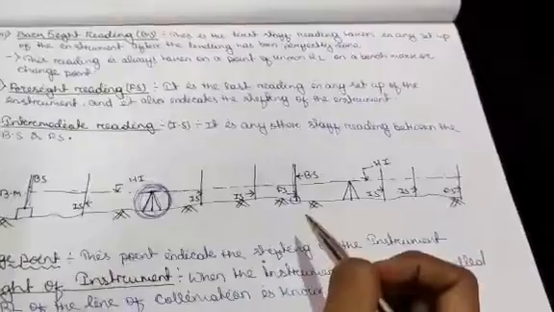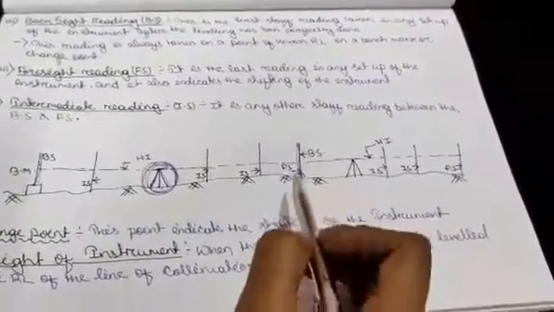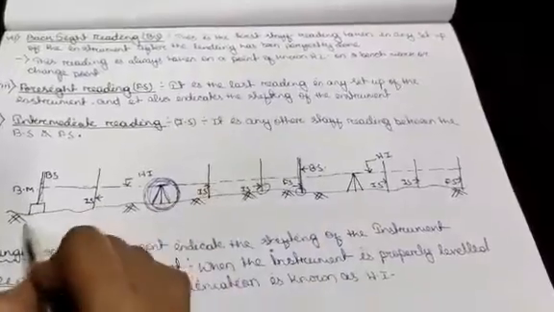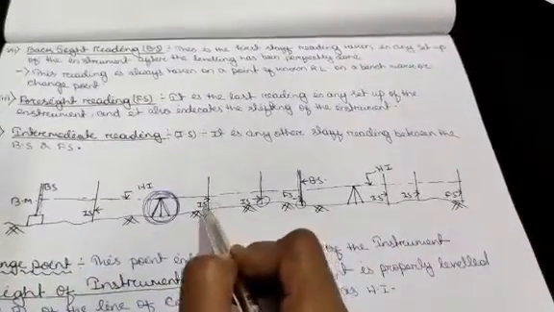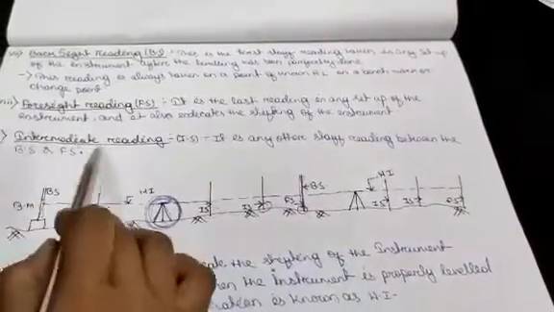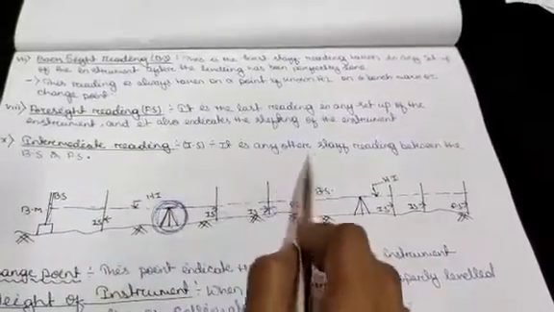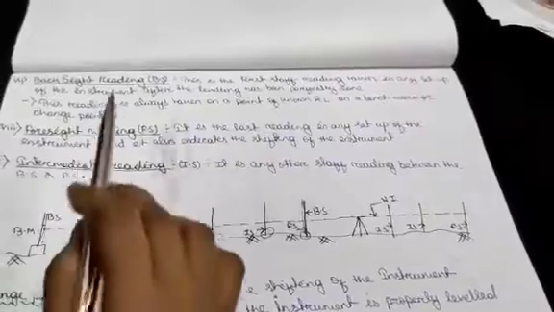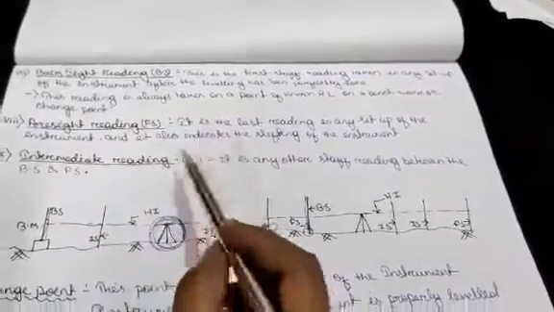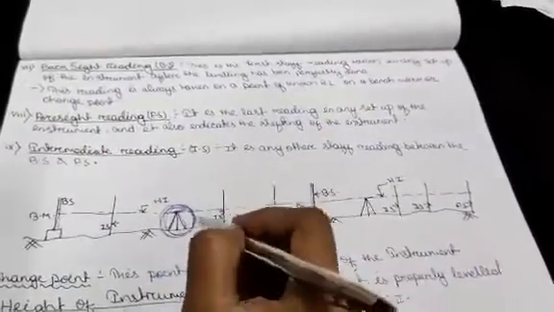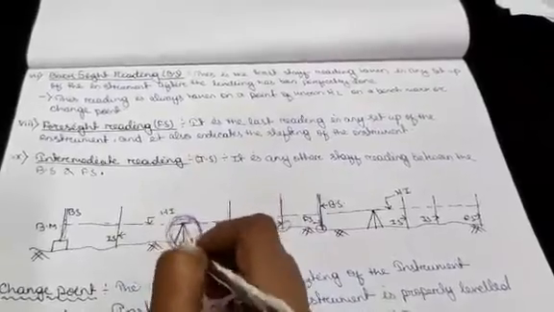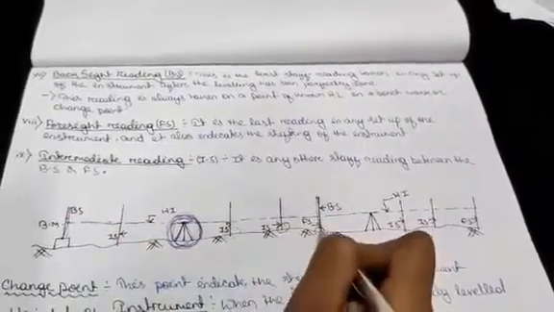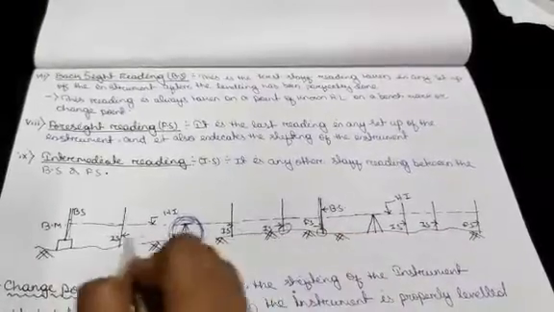FS means foresight reading. The readings taken in between the BS and the FS are called IS, intermediate readings, meaning any other staff readings between the BS and the FS. So when the instrument is set up, the first reading is called BS, the last reading is called FS and the intermediate readings are called IS.